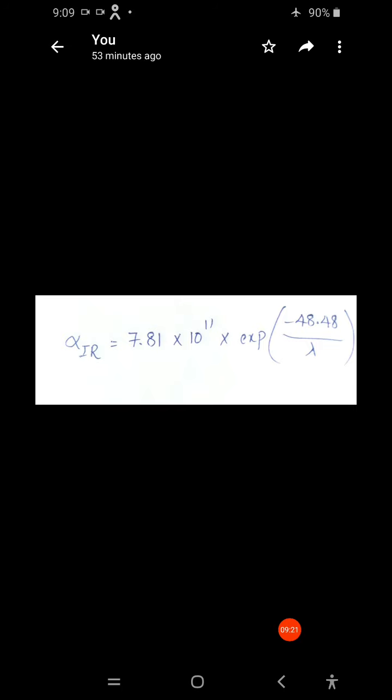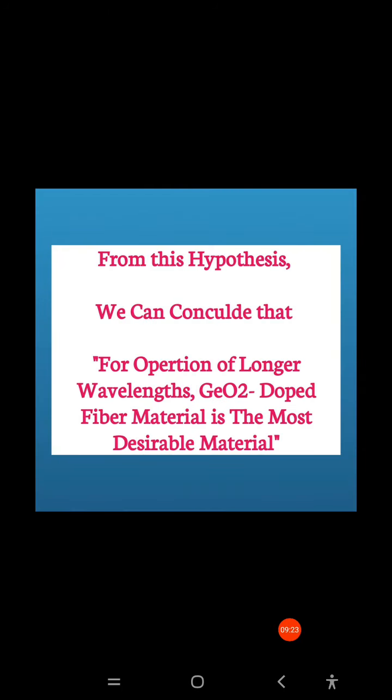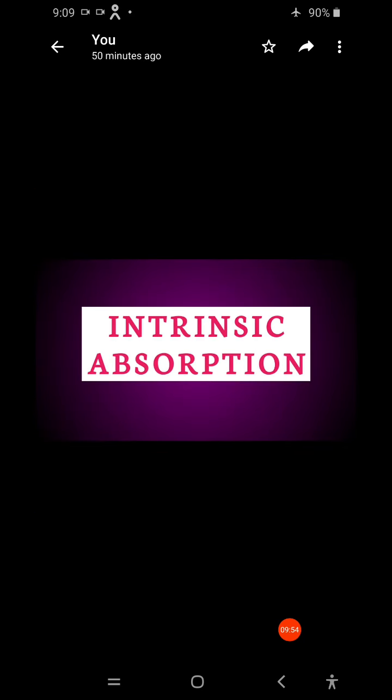From this hypothesis, whatever we have discussed up to now, we can conclude that for operation at longer wavelengths, GeO2 doped fiber material is the most desirable material. That is regarding intrinsic absorption.